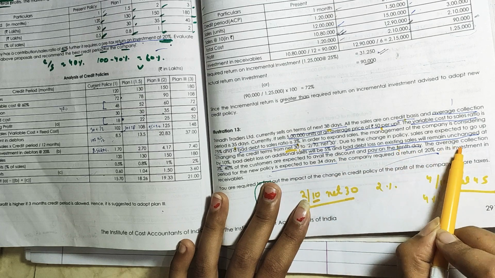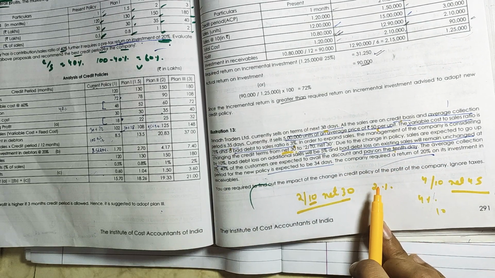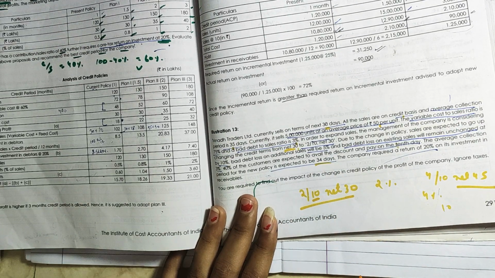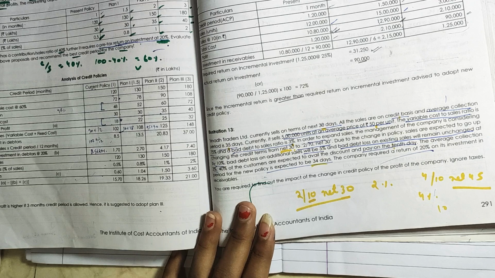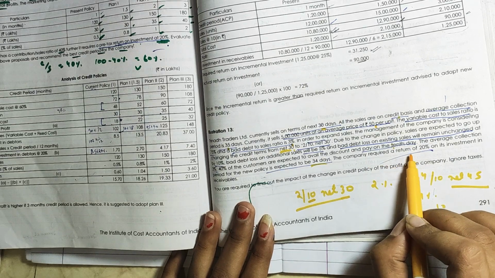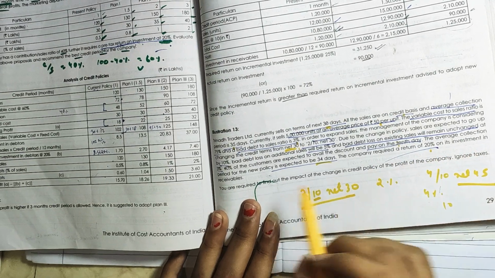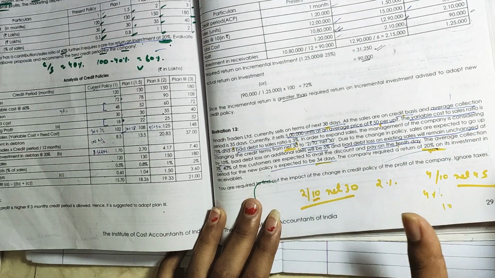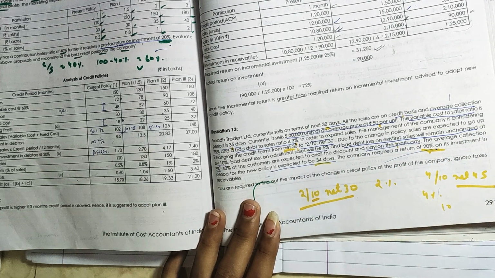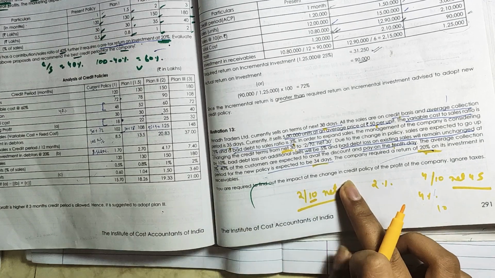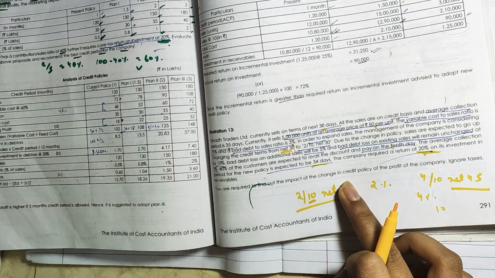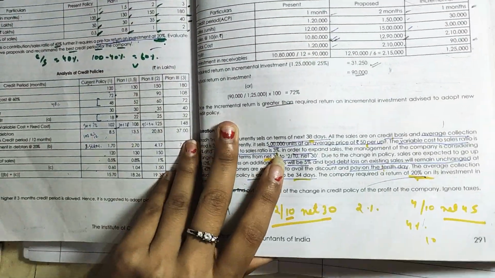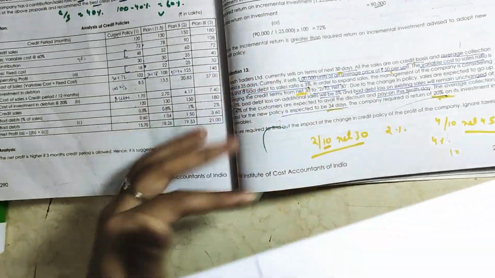See, so the average collection period for the new policy is expected to be 34 days. Earlier it was 35 days. The company required a return of 20% on its investment in receivables, 20% return on its investment in debtors. So that we will be calculating at last. You are required to find out the impact of change in credit policy on the profit of the company, ignoring taxes. See, what the question is saying.